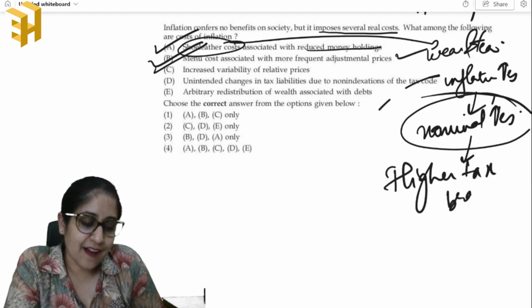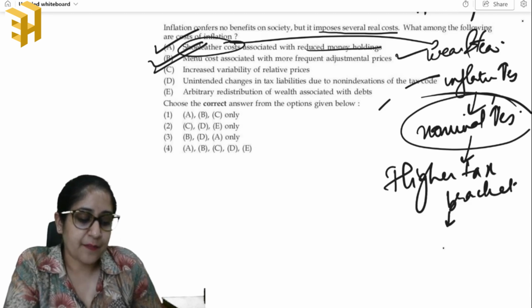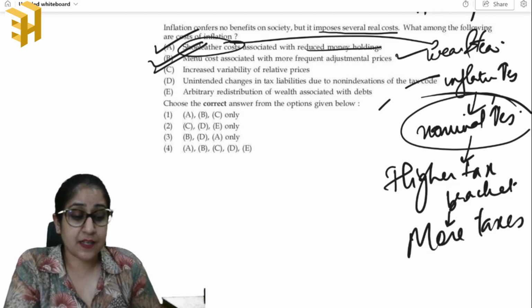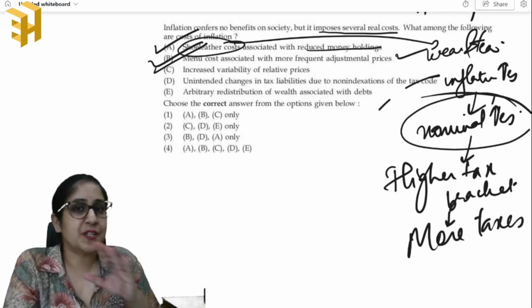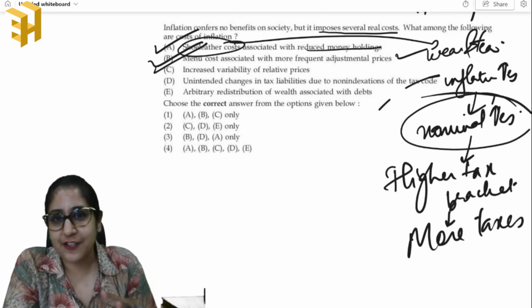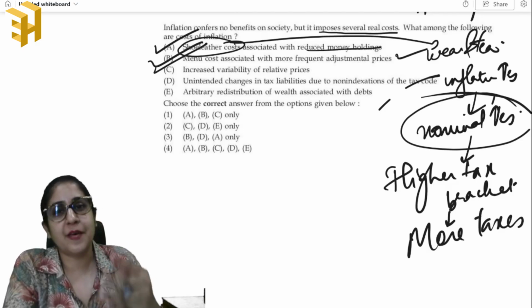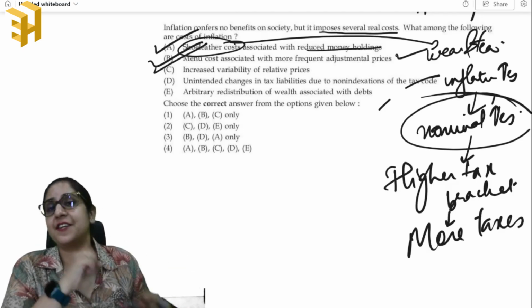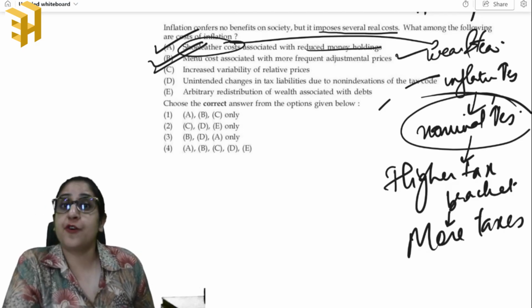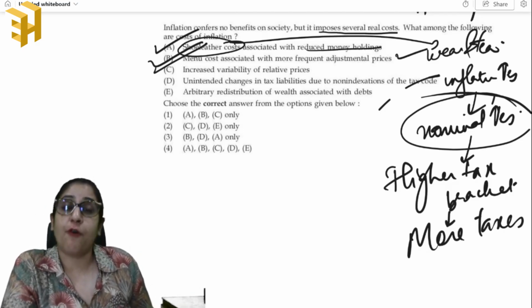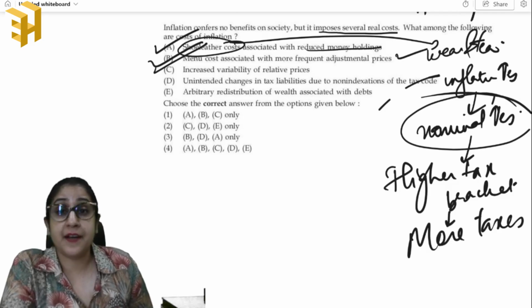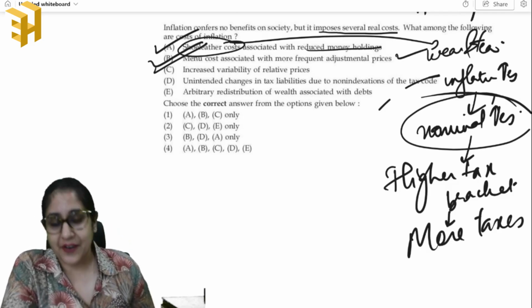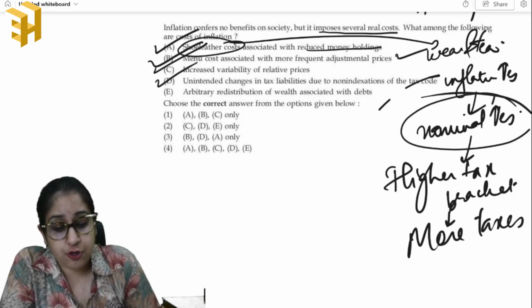And as a result, they are paying more taxes now. So the rise in nominal income is not accounting for inflationary pressures. It is actually creating a burden on the taxpayer, because the real income is not accounted for. So even today, those who are falling in the 30% bracket are facing that inflation burden, okay. So this is also true.